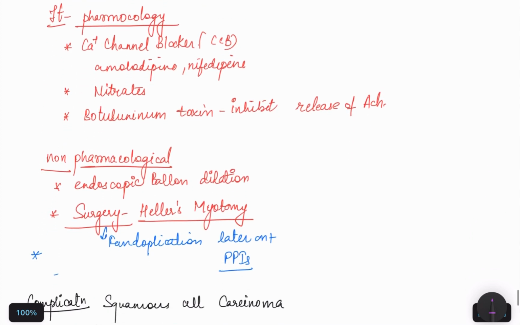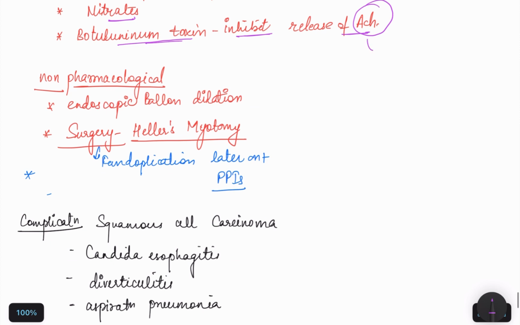How can we treat achalasia cardia? First is pharmacological treatment. We have to relax the muscles, so we choose calcium channel blockers like amlodipine and nifedipine. We can choose nitrates. We can also use botulinum toxin, which inhibits the release of acetylcholine, relaxes the muscles, and allows the food to pass.